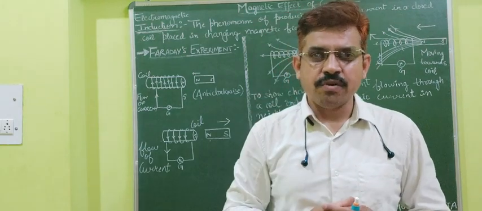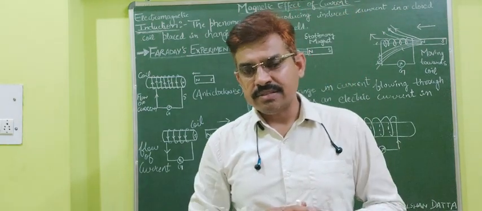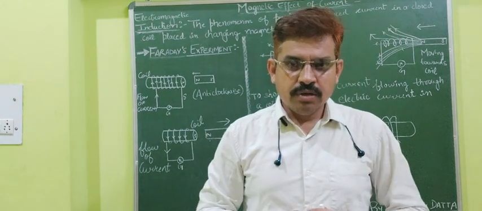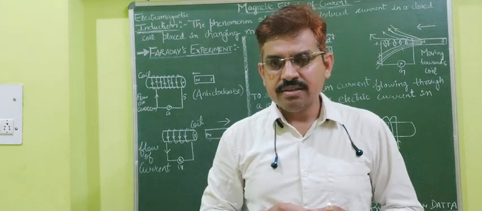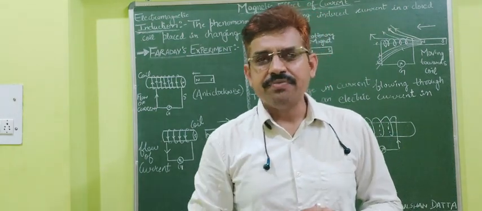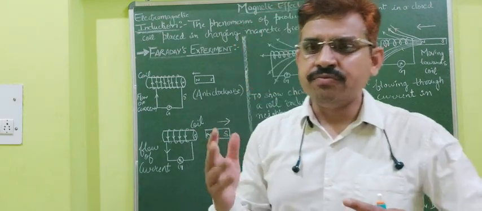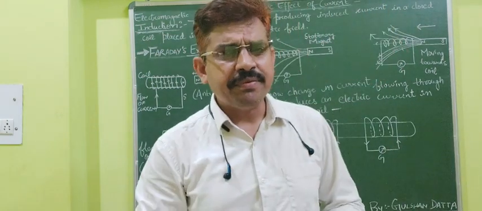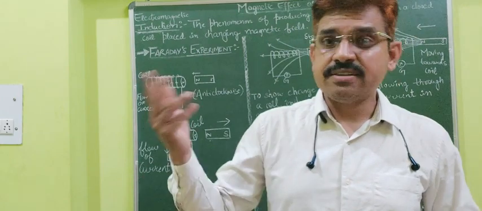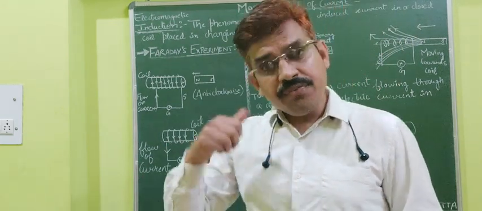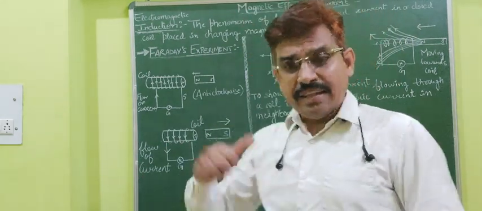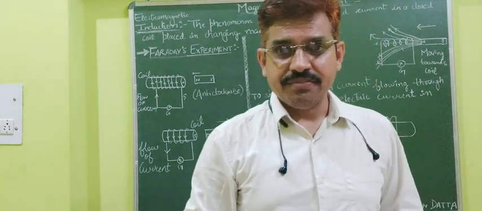Just take the case of cycling. If you are learning how to drive a cycle, we have to try for 1 month, 2 months, and 3 times, and then we become perfect in that field. So if we can become perfect in that field, why can we not be perfect in this field?